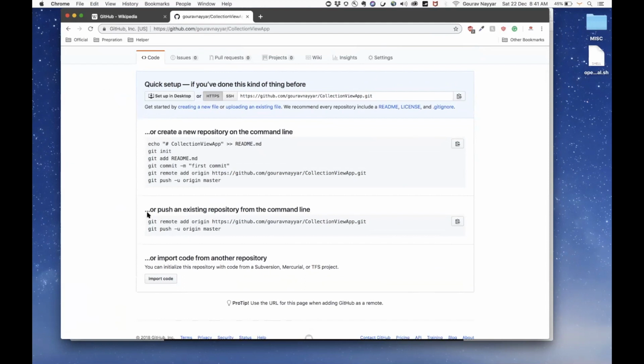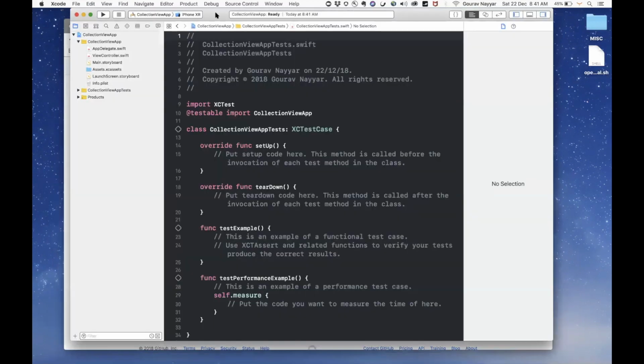Okay, and then I will show you how we can actually push the changes. Let me hide this for a while and go back to Xcode. This is a simple application. I've not done anything. I've just created a single view application with the name collection view app.